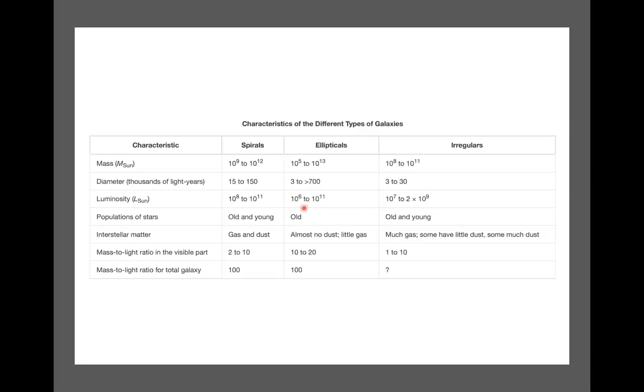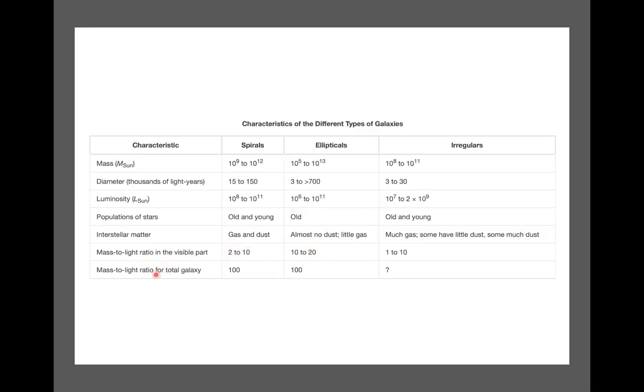And then you can look at these values about the interstellar matter. And then here you have the mass to light ratio in the visible part, only the visible part. If you take the visible light, elliptical galaxies have a little bit higher mass to light ratio than the spirals.